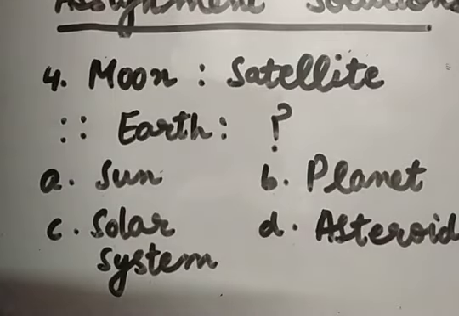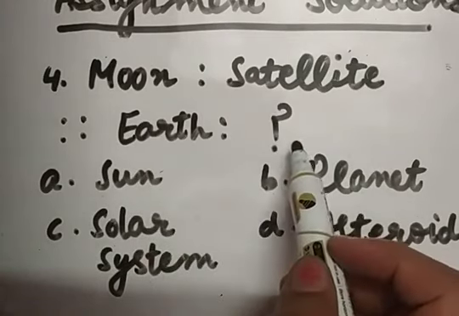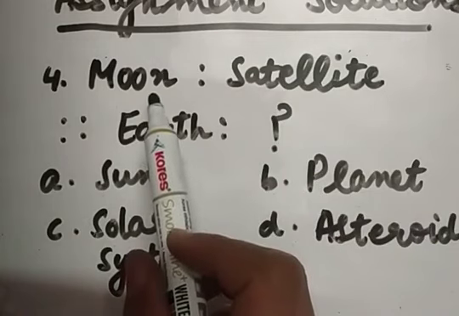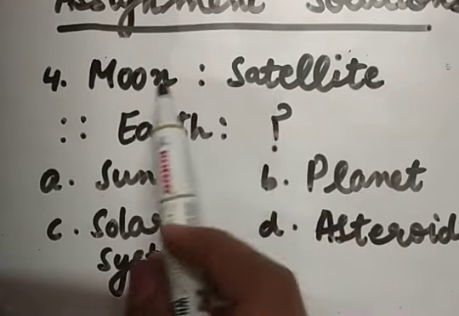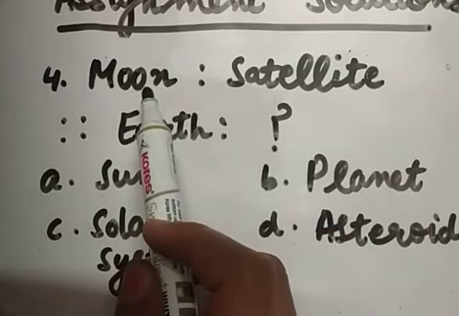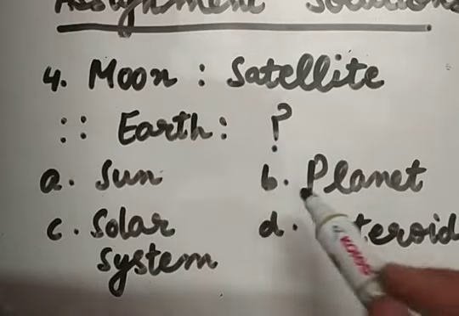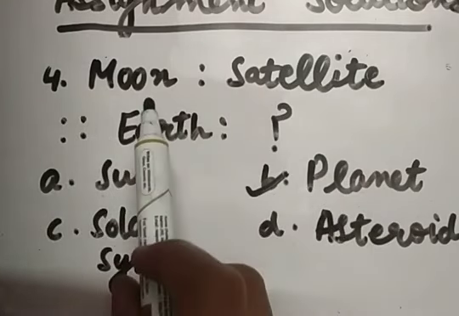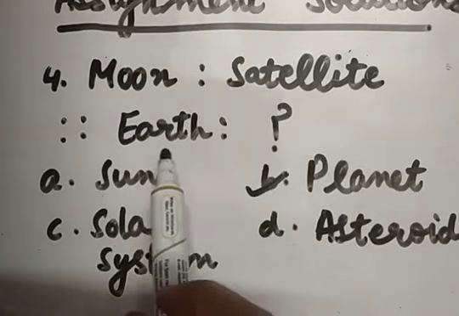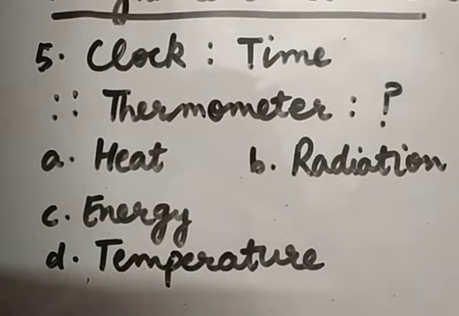So this is question number 4. Moon is to satellite, then earth is to what? Question mark. First of all, we need to understand the relationship between first two things given to us, that is moon and satellite. So obviously, dear children, as you all are very well aware that moon is a satellite and earth is what? It is a planet. So, for question number 4, B option is the correct option, that is planet, as moon is a satellite and earth is a planet.